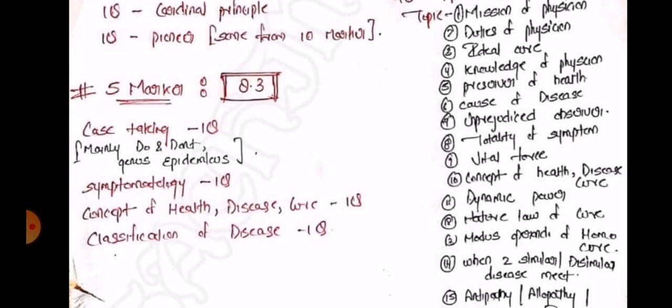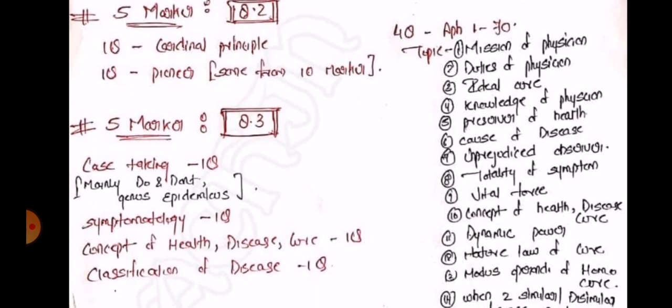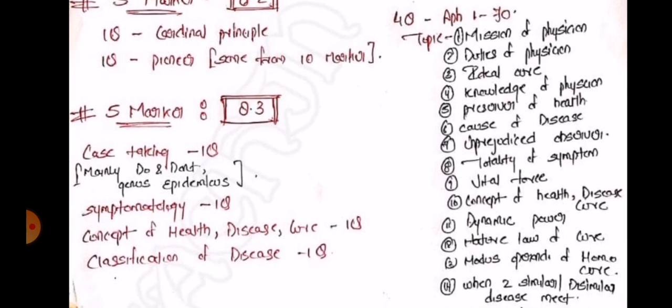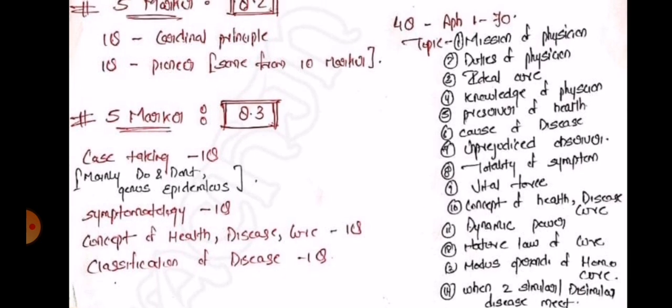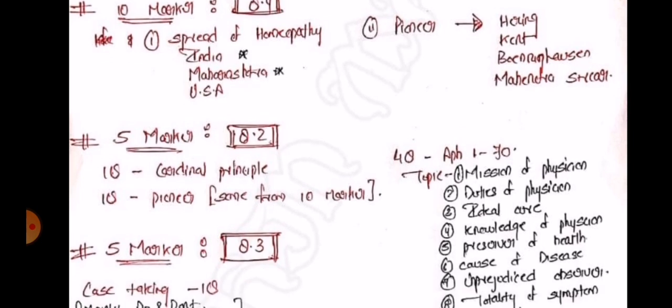Okay, so concept of health, disease and cure, you have to do these three questions somehow, because it is quite easy and there's a high chance that it could come in your paper. So classification of disease is again very important. There's a full nice diagrammatic chart presentation of this question in Dr. B.K. Sarkar's book, and whichever book you refer, Nagendra Babu's book and A.K. Das are some good books to refer for these topics and in general.